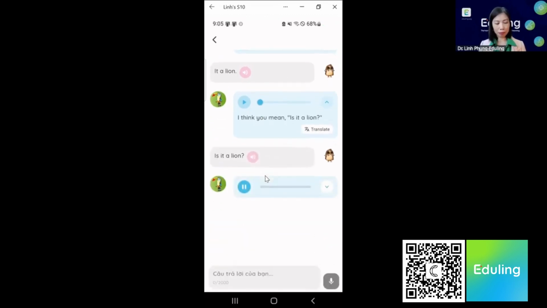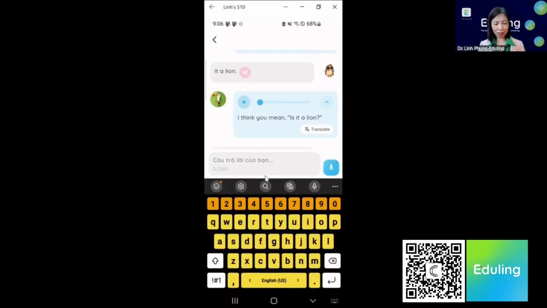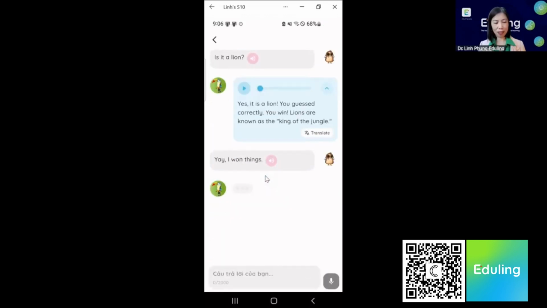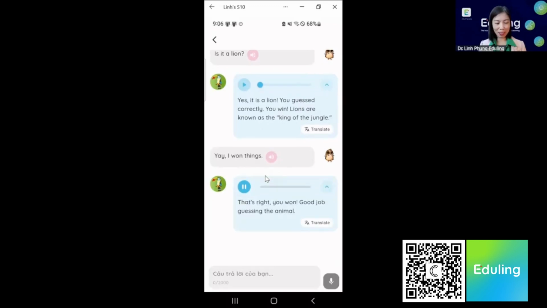Yes, it is a lion. You guessed correctly. You win. Lions are known as the king of the jungle. Yay, I won. Thanks. That's right. You won. Good job guessing the animal.